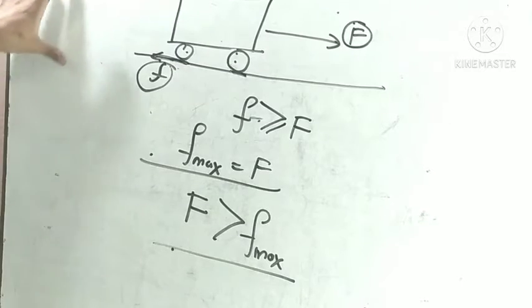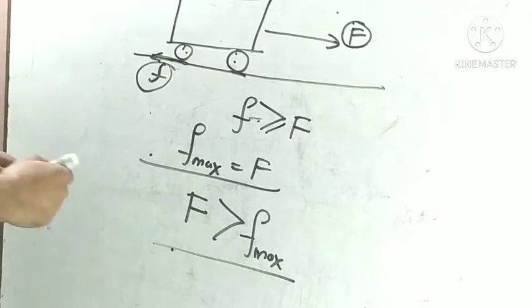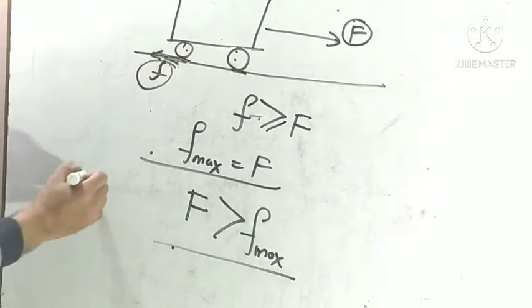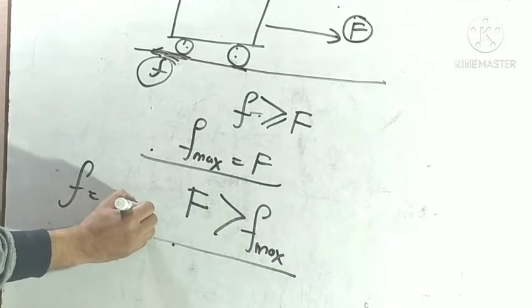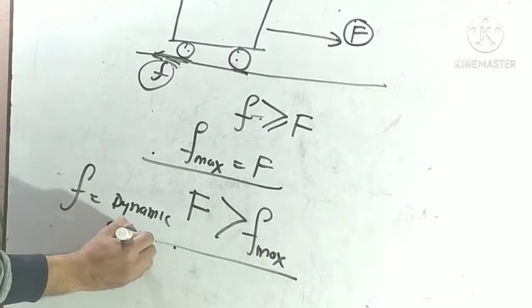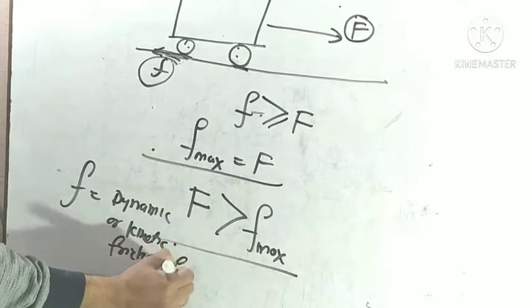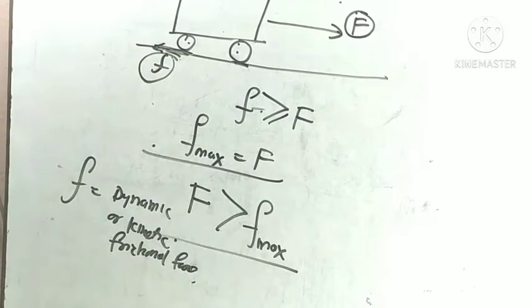And when this body starts moving and is in motion, that frictional force between the contact surface is called dynamic or kinetic friction. Dynamic or kinetic frictional force. Okay, its value is slightly less than the limiting frictional force.